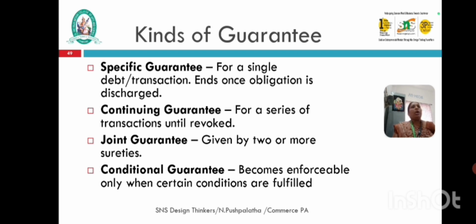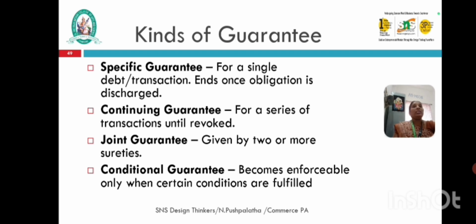For example, Bank B allows Company X a running overdraft facility, and S, a director, gives a continuing guarantee for 5 lakhs for all drawings by X up to the limit. These are the transactions covered in a continuing guarantee.